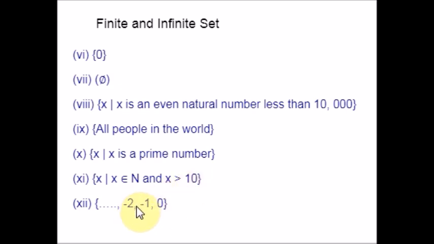Next example is negative numbers. We don't know how many negative numbers there actually are. It keeps on going. There is no end. It is infinite. So this is an example of an infinite set. Hope you're clear with these examples.